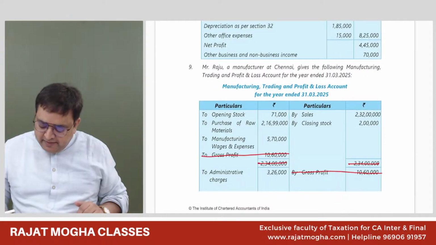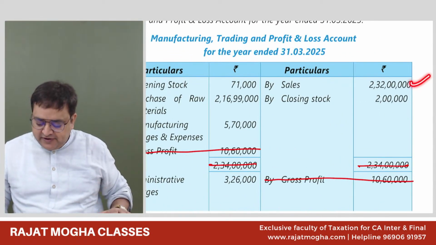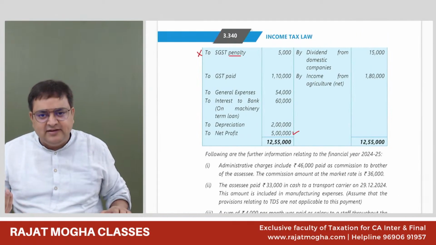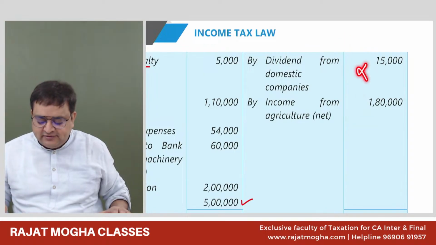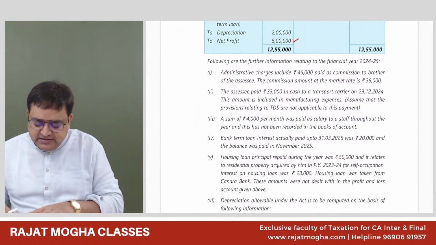Okay, let me look at my credit side. Sales, we are perfectly okay. Closing stock, we are okay. If nothing is mentioned about closing stock, we are okay. These two we have discussed: dividend is IFOS, and agriculture income is exempt income. We should delete them while computing PGBP.